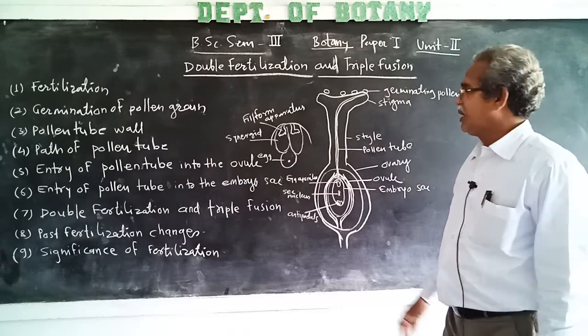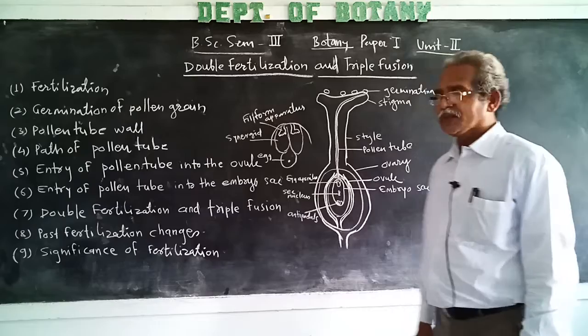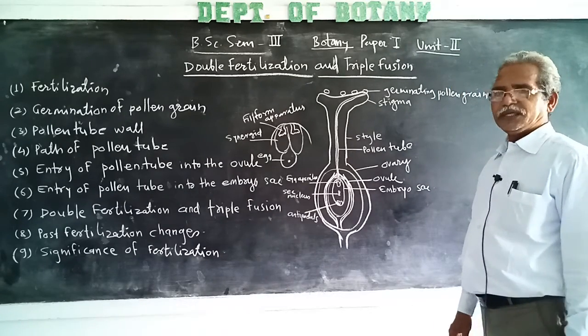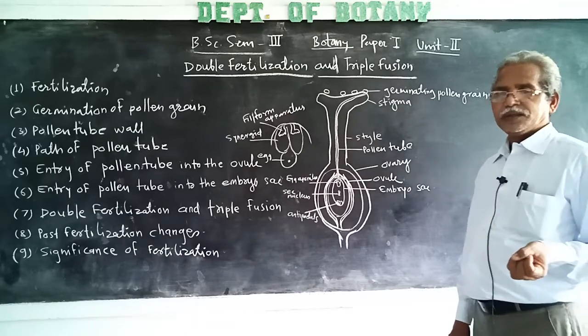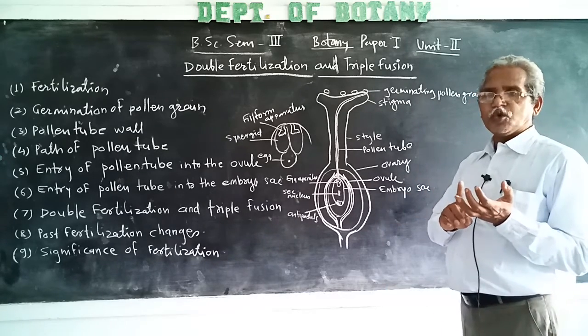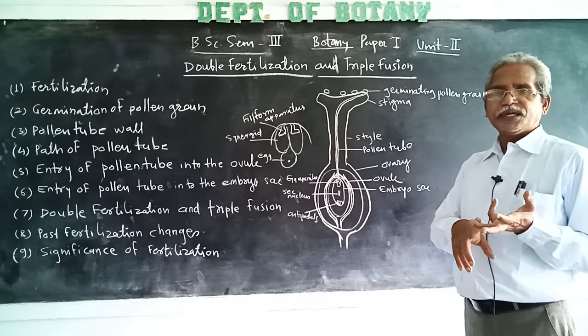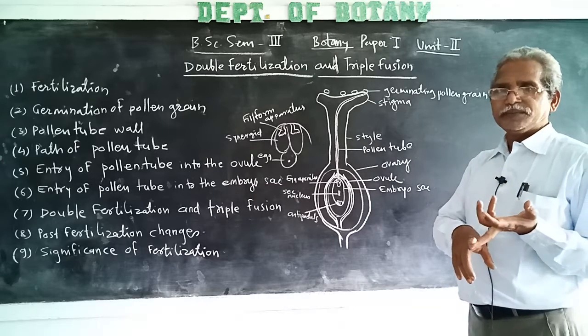Then the entry of pollen tube into the ovule. The entry of pollen tube into the ovule takes place by three methods. First one is porogamy, second chalazogamy, and third mesogamy.